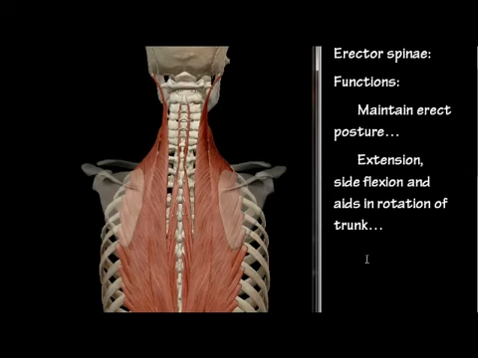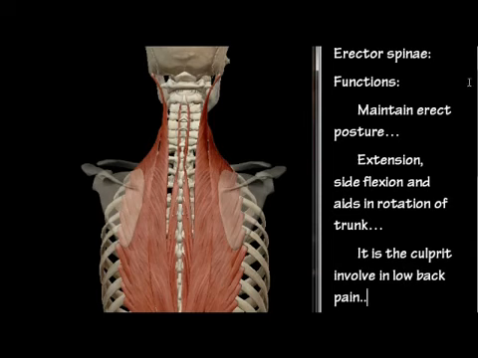The action of the erector spinae: when we bend backwards, all these muscles contract, hence extension. When only one side contracts, we do side flexion, and it aids in the rotation of the trunk.